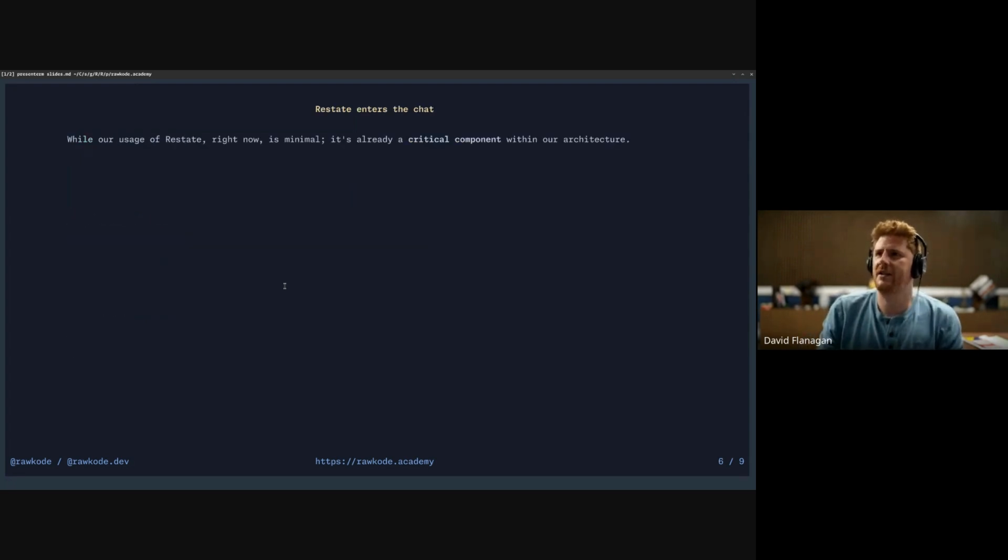So Restate enters the chat. And I do want to say that while our usage right now is minimal, I don't have any terrible, novel, super exciting Restate usage to show you. I'm just going to show you some really simple things that solve challenges.